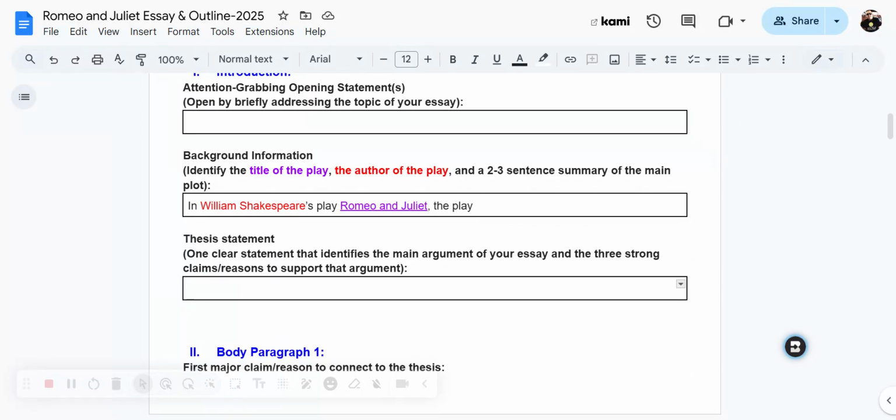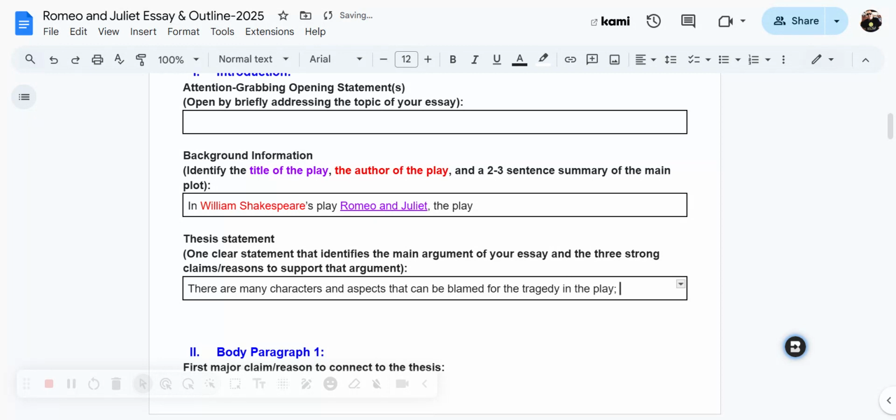Now, you don't have to use the exact words that I use, but if you wish to do so, you're allowed to for guidance. But if you can say it in your own words or be a little bit more unique or a little bit more creative or just write it in your own way, you're welcome to do that too. Right? So my thesis statement might look something like this. There are many characters and qualities that can be blamed. Actually, I don't like the word qualities. I'm going to delete that. There are many characters and aspects, like I used earlier, that can be blamed for the tragedy in the play.